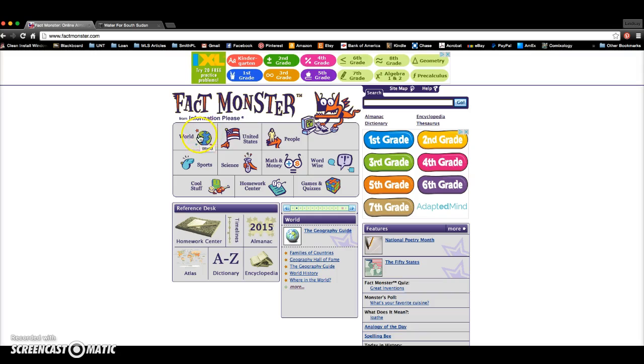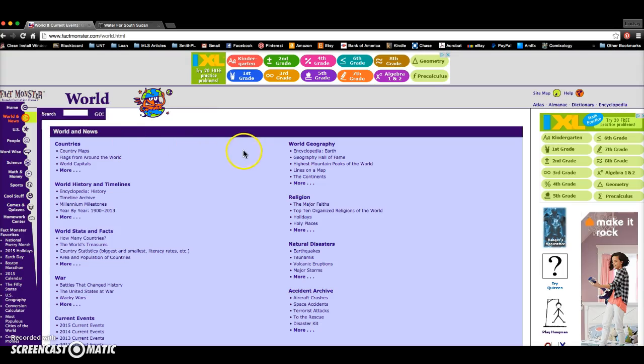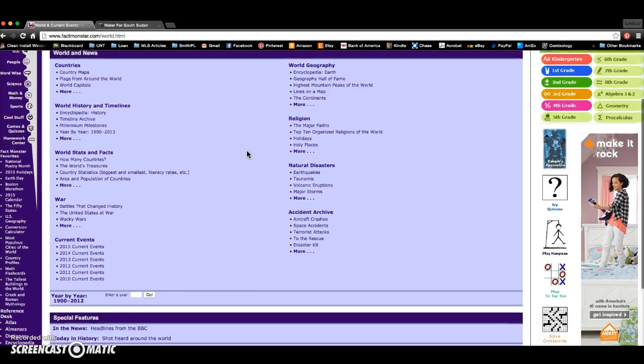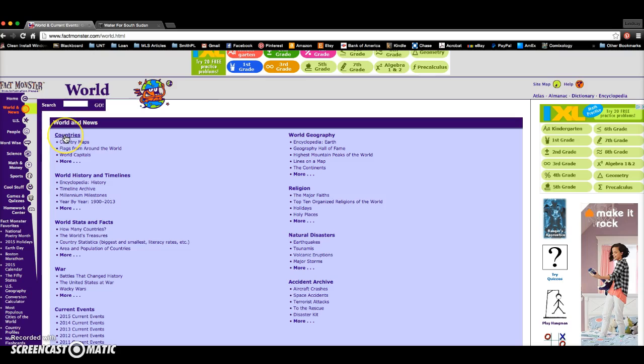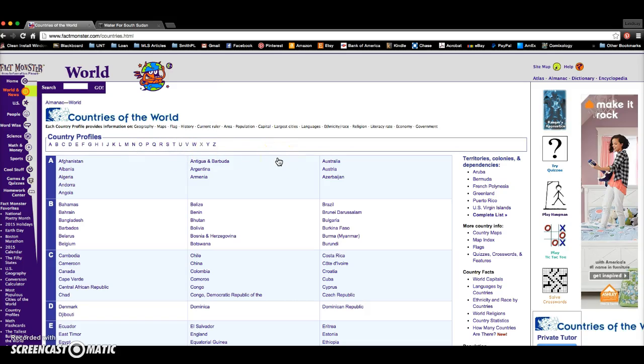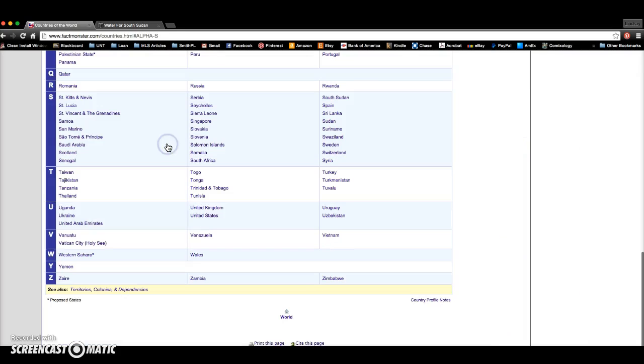We're going to do research on some of those countries that Salva lived in and Naya lived in A Long Walk to Water. We're going to be using the World section of Fact Monster's online resources, starting by clicking on World. World's going to take us to this entire collection of all the information available in the World section. We are going to go to the country pages. So clicking on countries, it will take us to a list in alphabetical order of countries around the world. Starting with Sudan, we're going to click on S, which brings us to all of the countries starting with the letter S, and then select Sudan from the list.